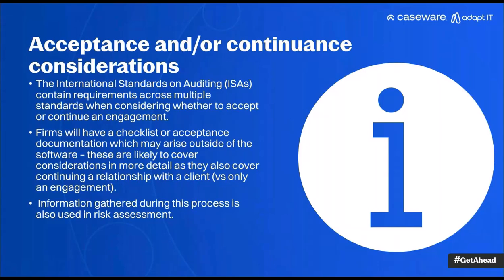So that's quite important. Do I really want to do the audit for this client, or do I want to do the tax for this client? It's not just a matter of continuing my relationship with a client, but do I want to do the audit still for this client? Can I still do the audit for the client based on the other work that I've also done for the client this year? And so I can continue. All right, so there are multiple requirements to consider in whether we can accept or continue an engagement, and the documentation really helps us to consider that.